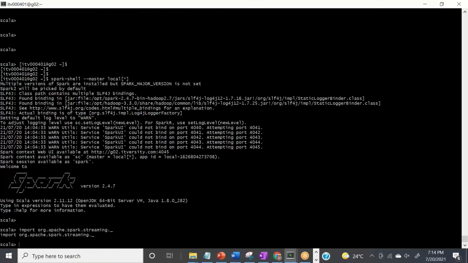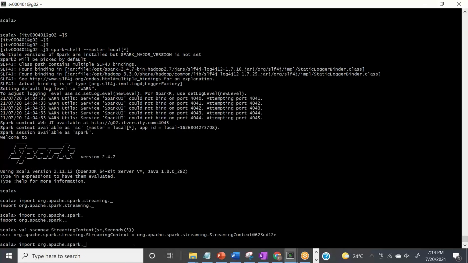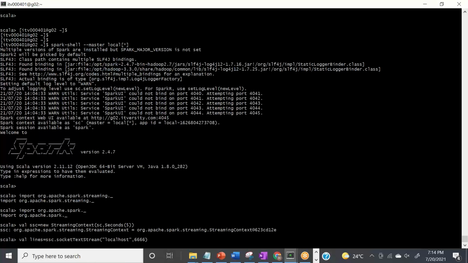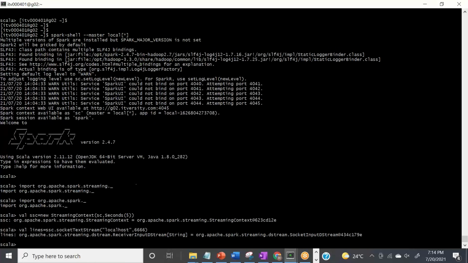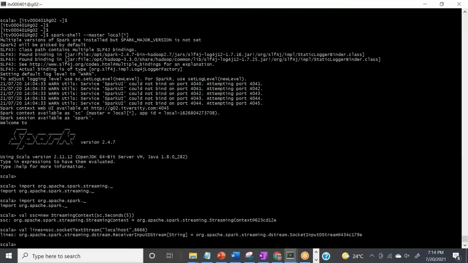So I started with the streaming application. I imported this. I created this Spark context, Spark streaming context, which is reading in 5 seconds. Then I read the lines using this, and I'm listening to port 6666. Okay, and before that, let's stop this.